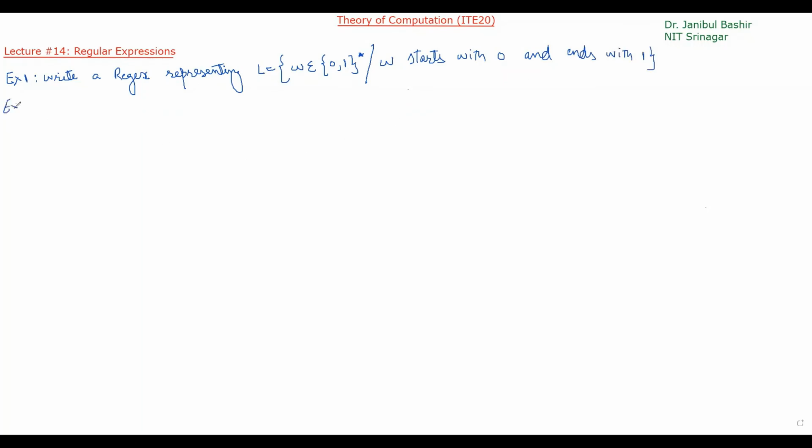Example 2, write a regular expression representing L is equal to W belonging to sigma star, or we can say 0, 1 star, such that W contains 0, 0 as a substring.